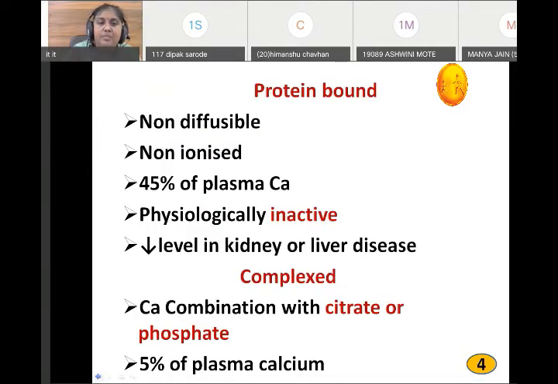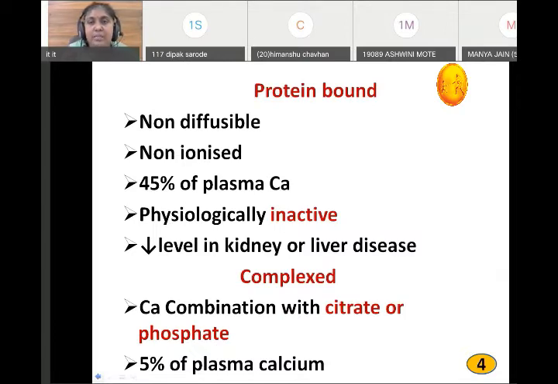Now, in how many forms is calcium present in the plasma? In three forms: ionized calcium, non-ionized calcium, and calcium attached to the plasma protein.